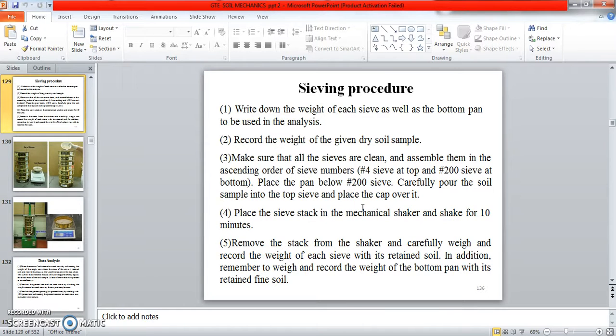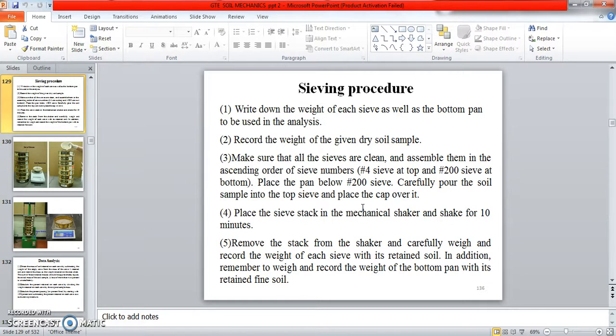So see what the sieve procedure is. Write down the weight of each sieve as well as the bottom pan to be used in the analysis, and record the weight of the given dry soil sample. After that, make sure that all sieves are clean and assemble them in ascending order of sieve numbers. You have to keep the sieves in order.